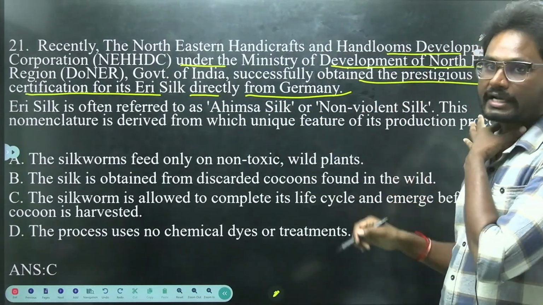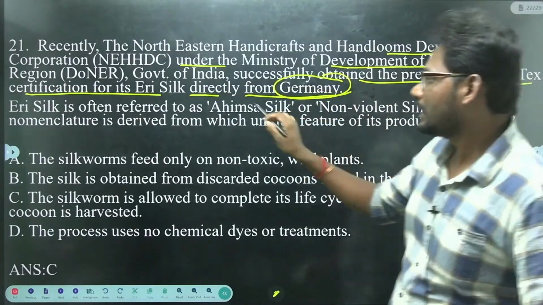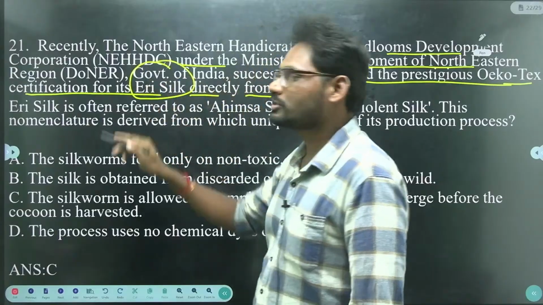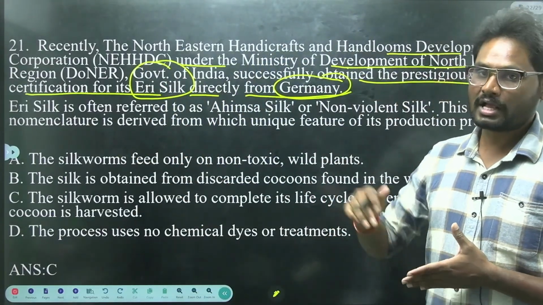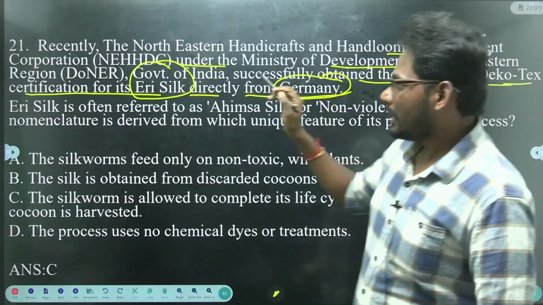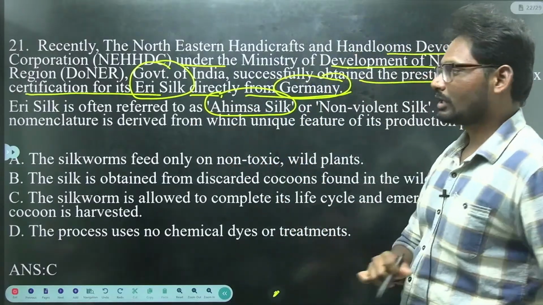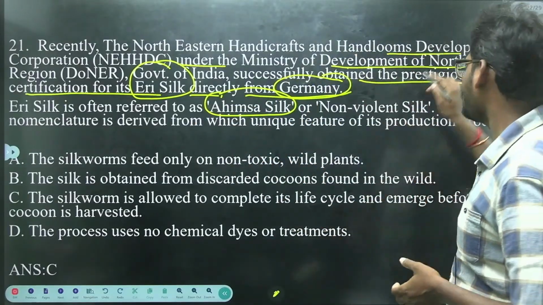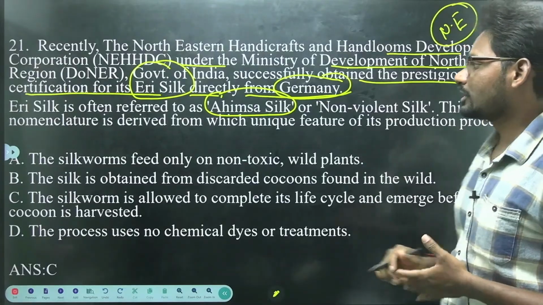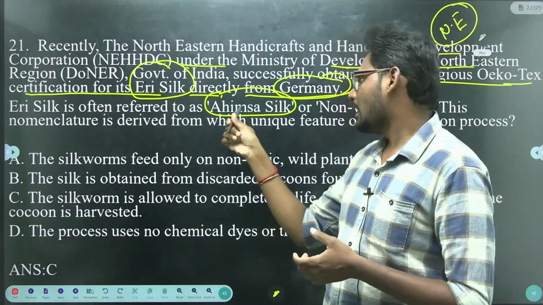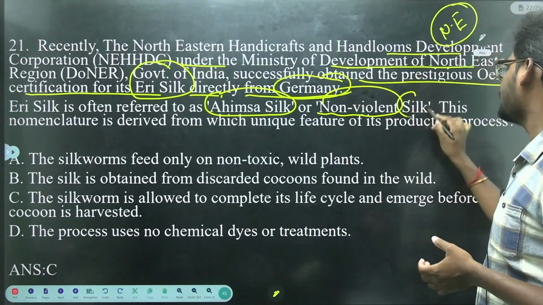So the concept here is Eri silk. Eri silk from the northeast is often referred to as Ahimsa silk, or non-violent silk.